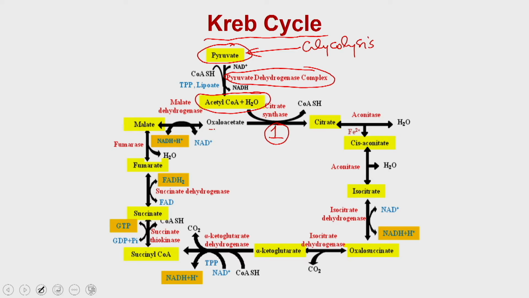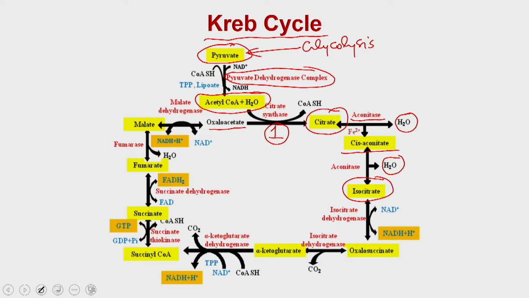The oxaloacetate which is present combines with acetyl CoA in the first reaction. The enzyme is citrate synthase, and it generates citrate. The citrate is utilized by aconitase in a dehydration reaction. One water molecule is lost, and that is how it produces cis-aconitate. Cis-aconitate loses another molecule of water to generate isocitrate.